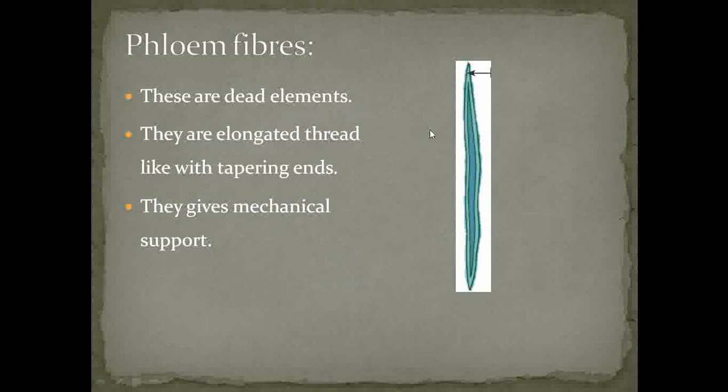So let's see the phloem. The phloem is made from the sieve tubes, companion cells, phloem parenchyma and phloem fibers. Of those four elements, the first three are living, and the last element, that is phloem fiber, is dead.